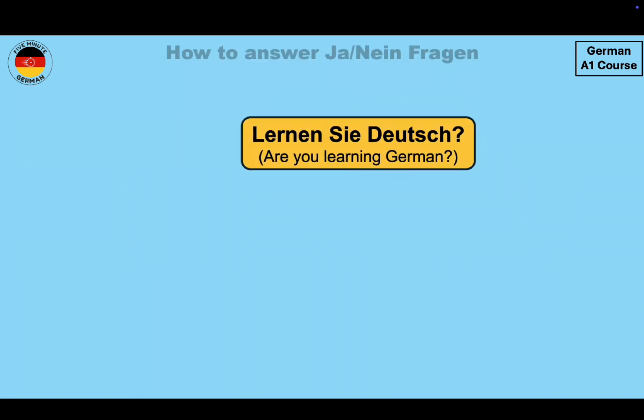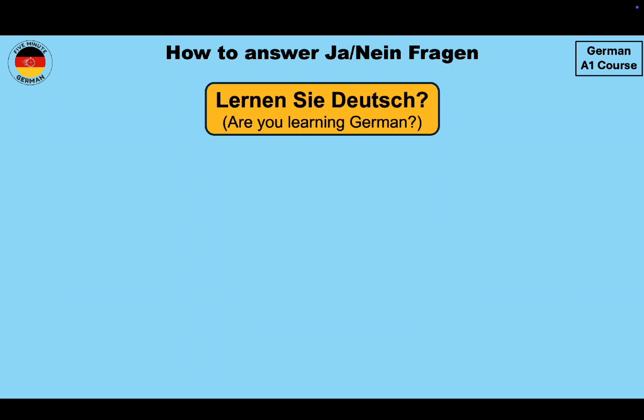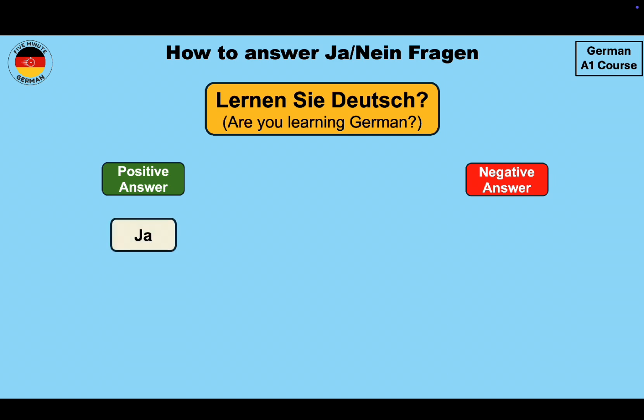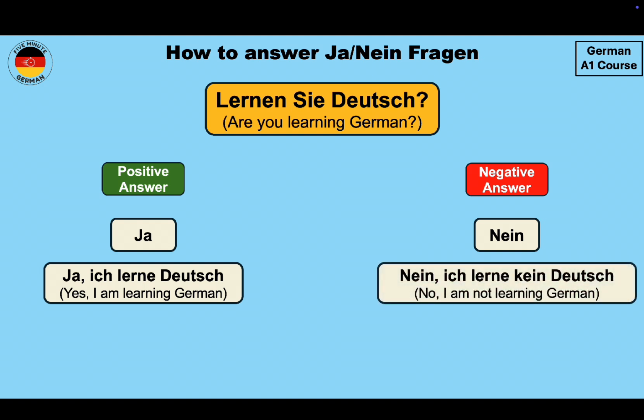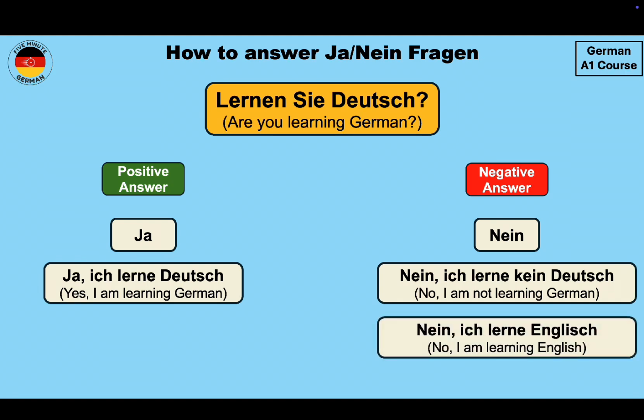Now let's see how we can answer this question. You can give a positive answer or you can give a negative answer. The positive answer will be Ja, which simply means yes, or you can give some more information such as Ja, ich lerne Deutsch. Yes, I am learning German. For the negative answer, you can simply say Nein, which means no, or you can give some more information. You can say Nein, ich lerne kein Deutsch. No, I am not learning German. Or you can say Nein, ich lerne English.